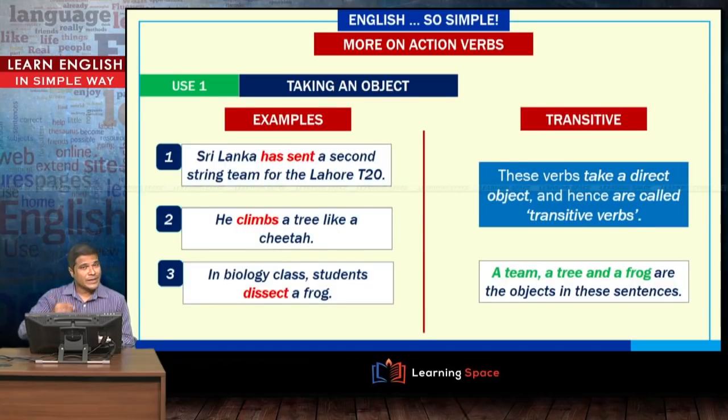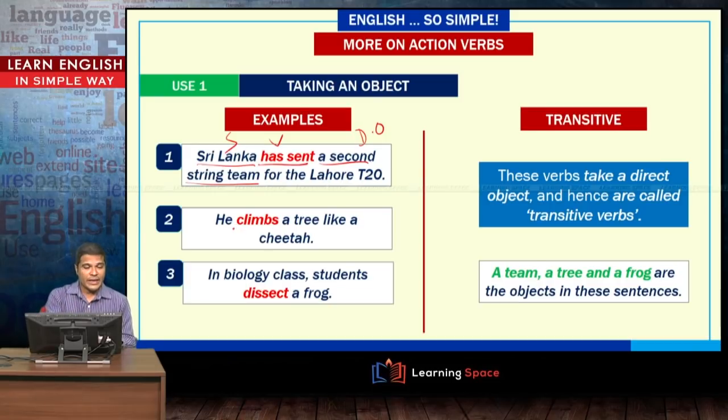Let's look at more examples of transitive verbs. Sri Lanka has sent, and Sri Lanka is performing the action, so it is the subject. And what action is performed? Sending, and thus it is the verb. And what did they send? They sent a second string team for the Lahore T20. So this is a direct object. It is receiving the action directly from the verb. So sent is a transitive verb.